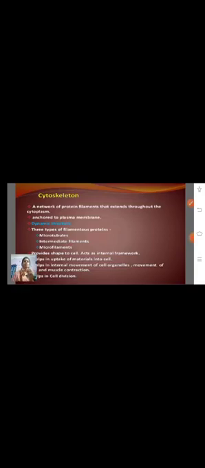Okay, next, there are three types of filaments: microtubules, intermediate filaments, and microfilaments. These are like the pillars of a house; the cytoskeleton is the pillar of the cell. The cytoskeleton functions like our skeleton.